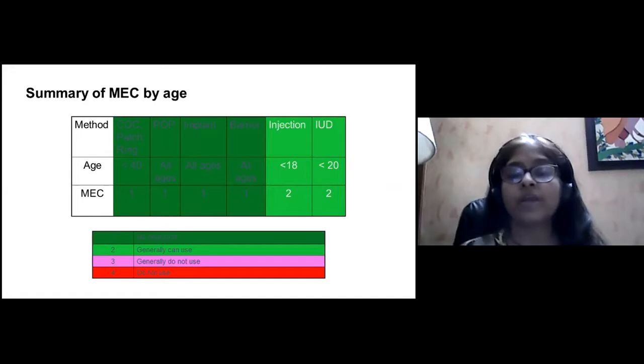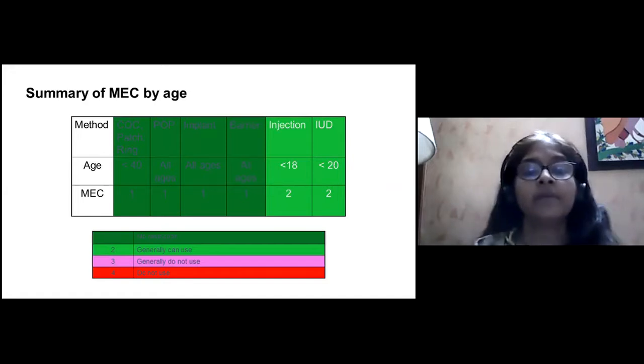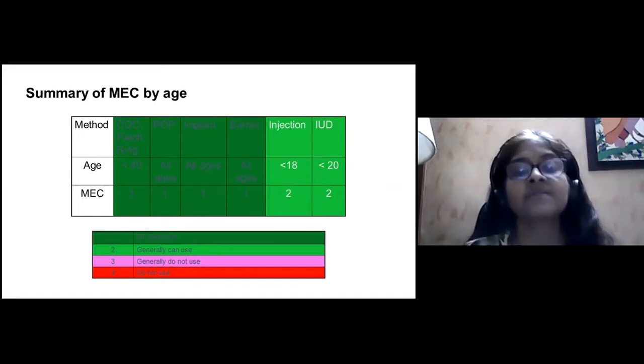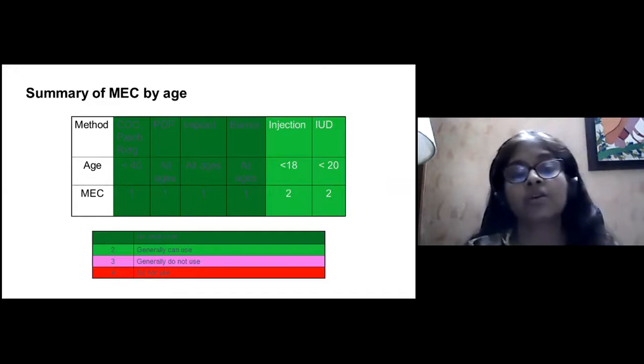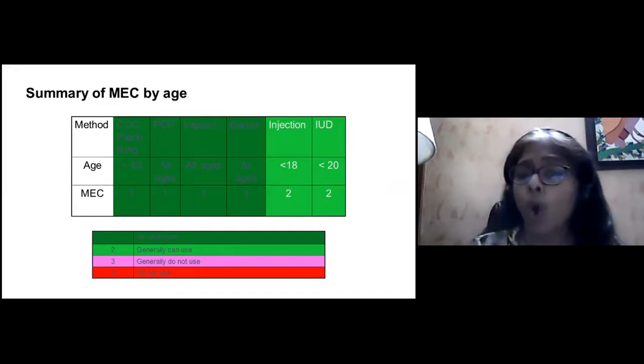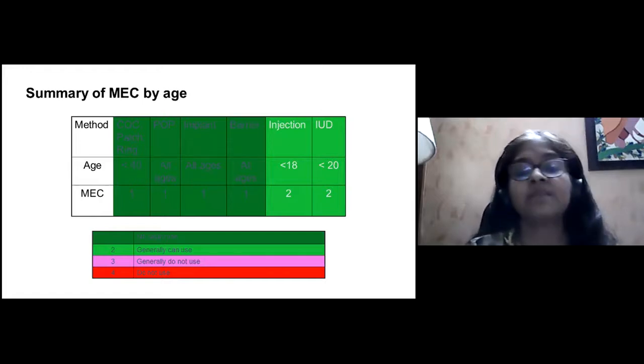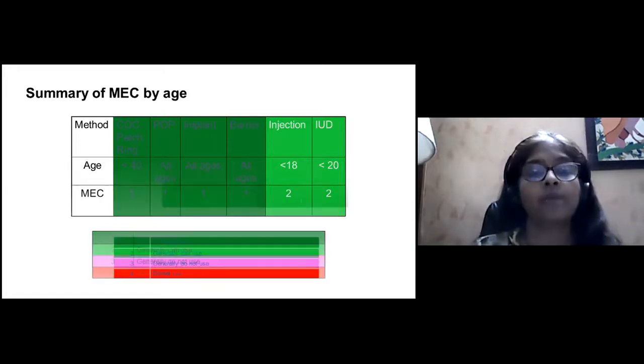So a summary by age: the combined oral contraceptives, the patch or the ring, in less than 40 years are MEC 1, therefore we can use them very comfortably. More than 40 years, it goes into MEC 2. The progesterone only pills for all ages are MEC 1 and therefore can be safely used for all patients.